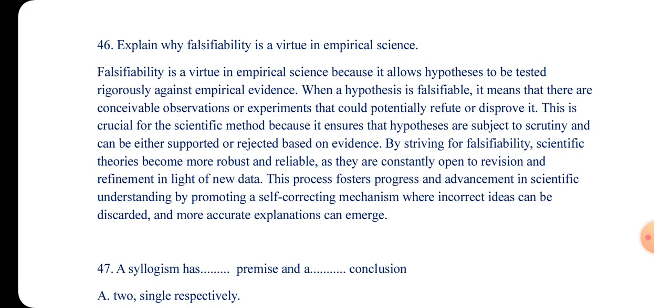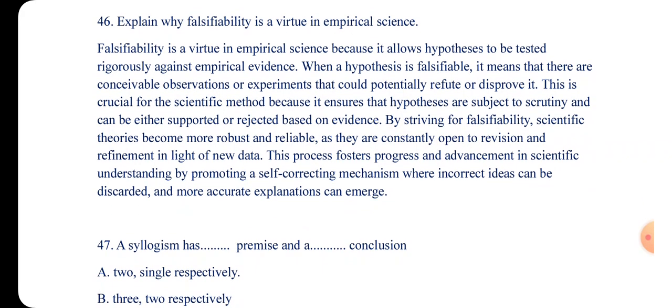It is crucial for the scientific method because it ensures that hypotheses are subject to scrutiny and can either be supported or rejected based on evidence. So by striving for falsifiability, scientific theories become more robust and reliable, and also constantly open to revision and refinement in light of new data.